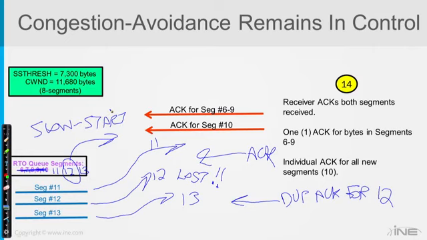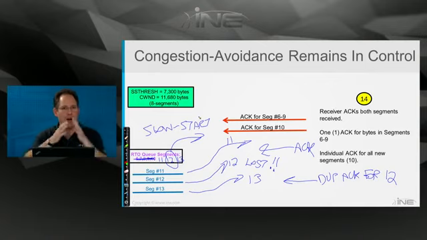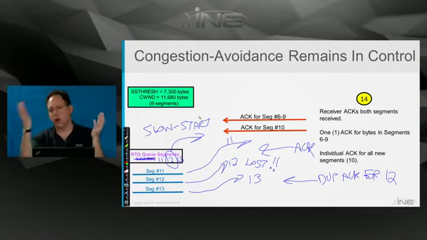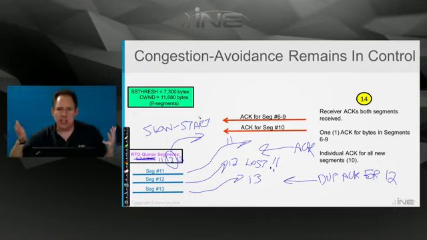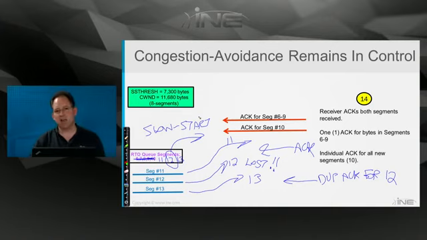Whenever the retransmission timeout value expires, forcing us to retransmit something, then slow start goes back into control. So the moral of this story is, during any given TCP connection, what controls the congestion window, how quickly it can grow or shrink, is dependent on either the slow start algorithm or the congestion avoidance algorithm. You as a human being are not going to know at any given point in time what's happening with your TCP connections, which algorithm is in control. It's all based on network conditions, the presence or lack of duplicate acknowledgments. All of that governs what's going on here.